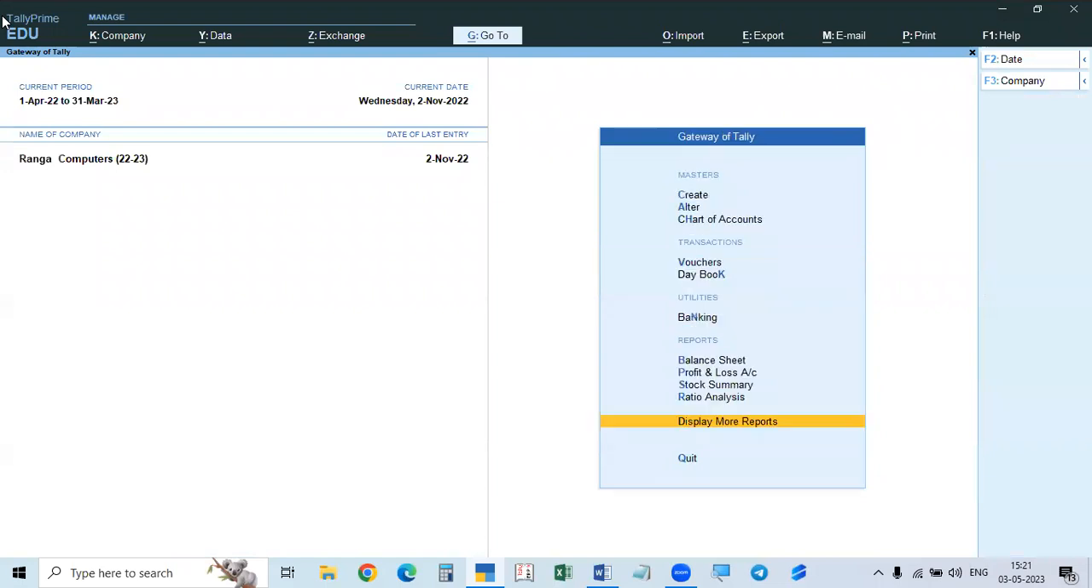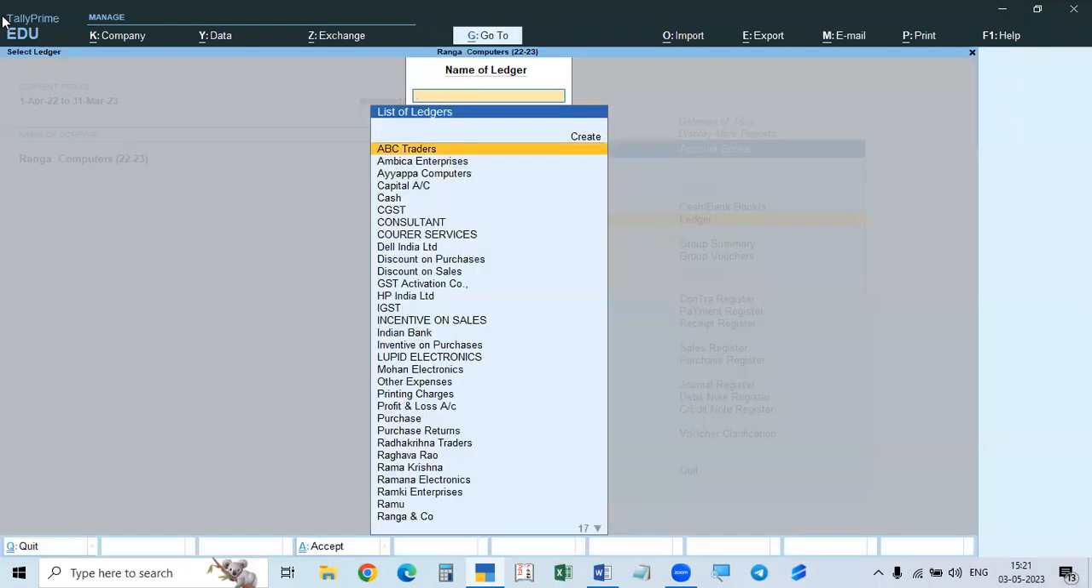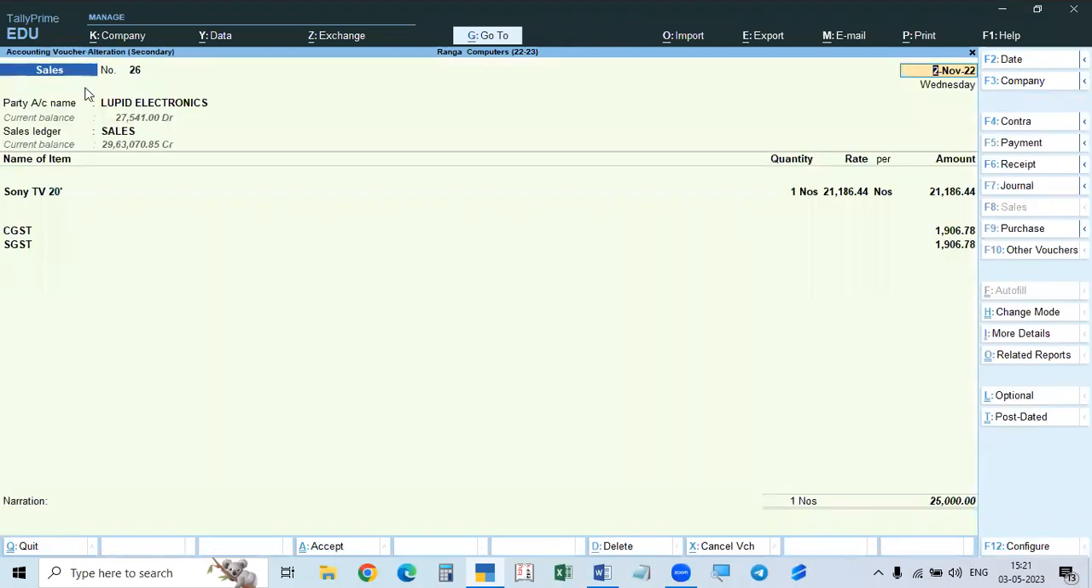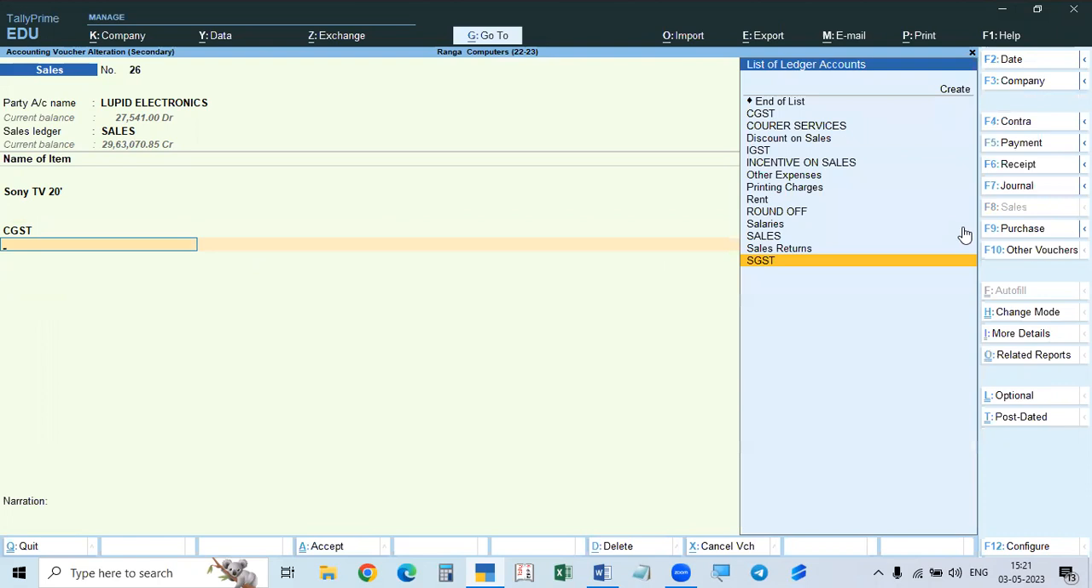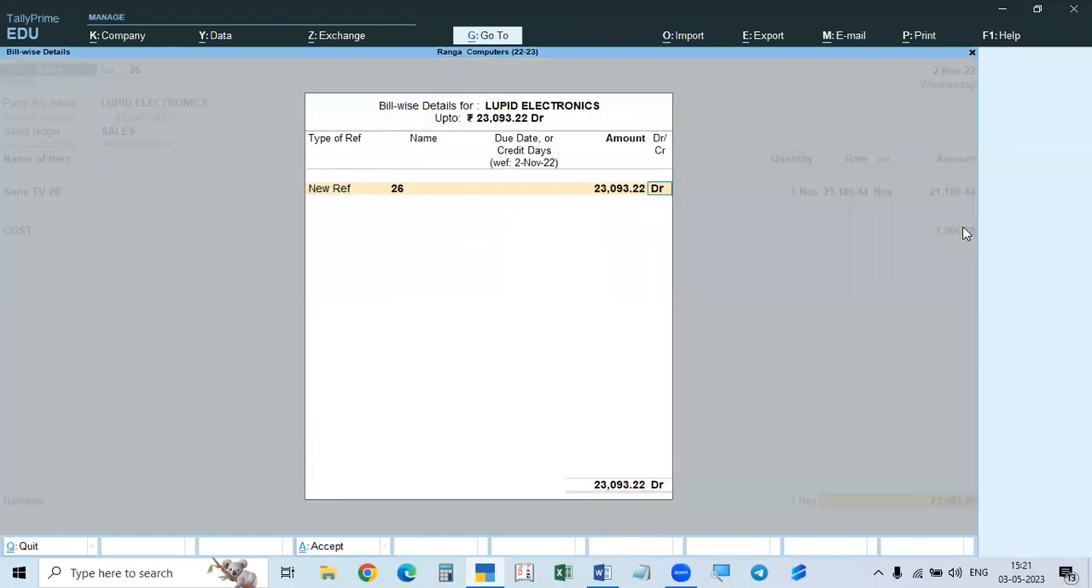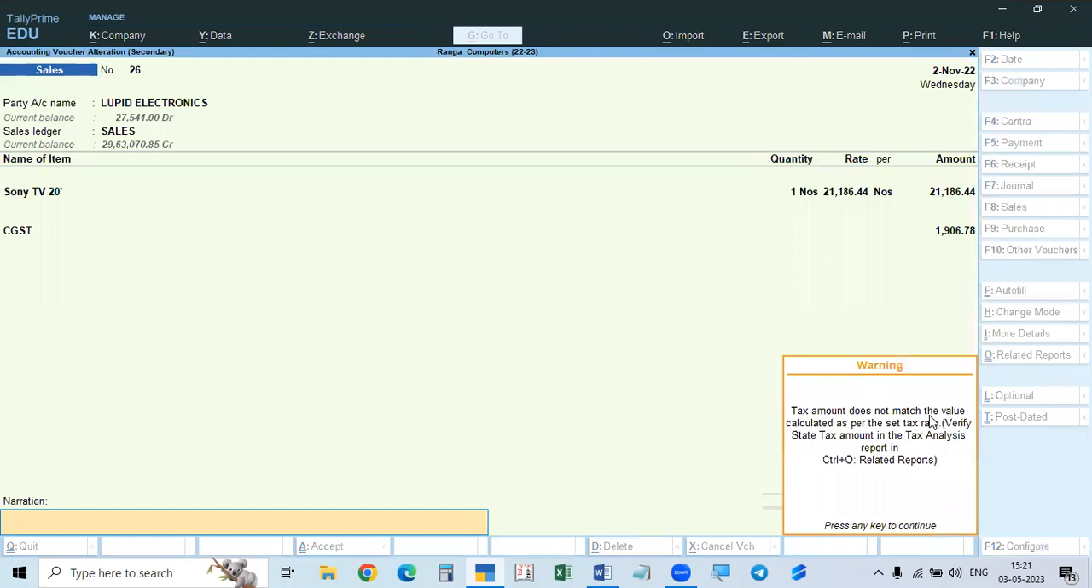And sometimes, for example, in sales, here it is given, see here, it is an intrastate supply. That is sales intrastate, so there will be CGST and SGST. For example, after CGST, without giving SGST, you may just go off. So it is accepted. See here, it will show an error: tax amount does not match, because both CGST and SGST should be given.